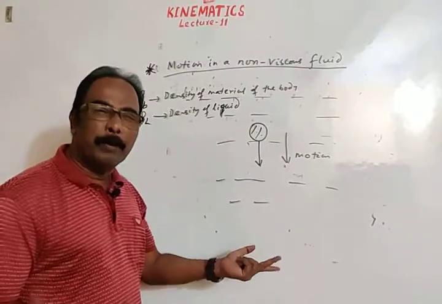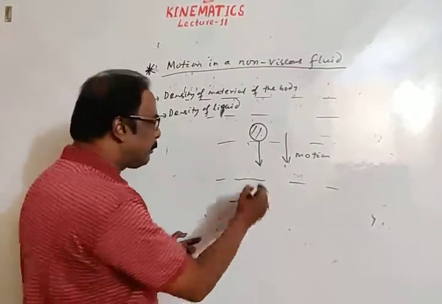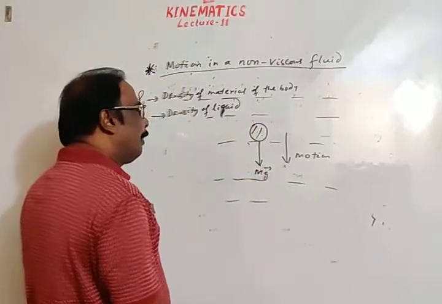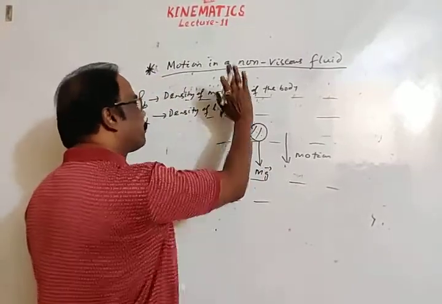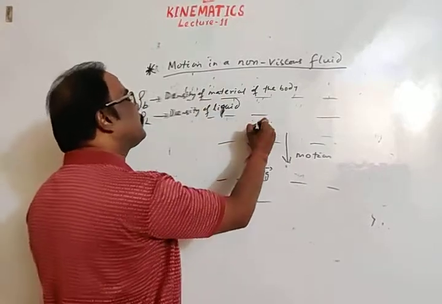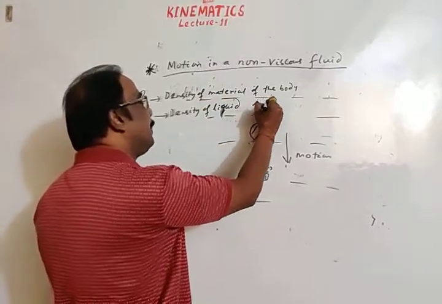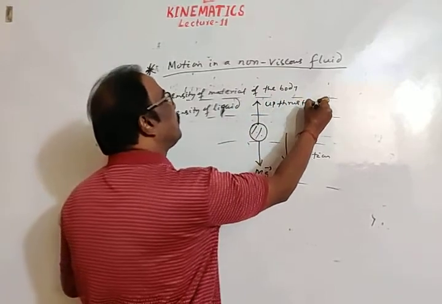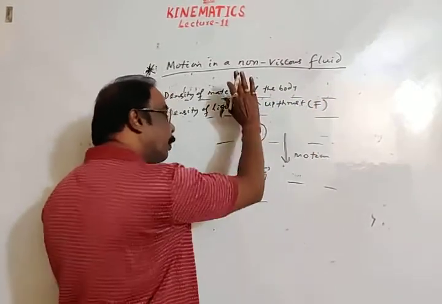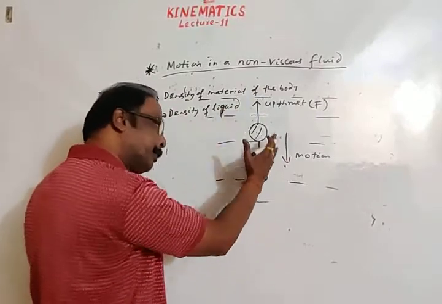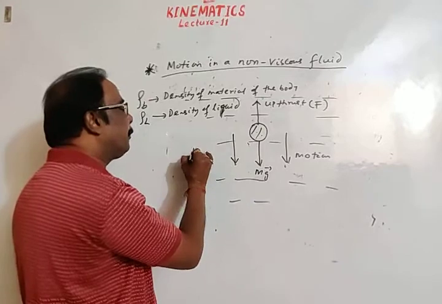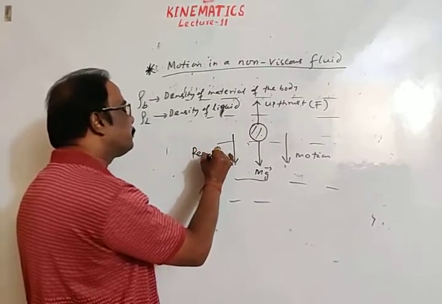Then how many forces are acting on this body? The weight of the body, mg, acting in the downward direction, and the force due to the liquid, meaning force of buoyancy or upthrust. Let the upthrust be F, acting in the upward direction. Since the body is moving downward, this is the direction of the resultant force.